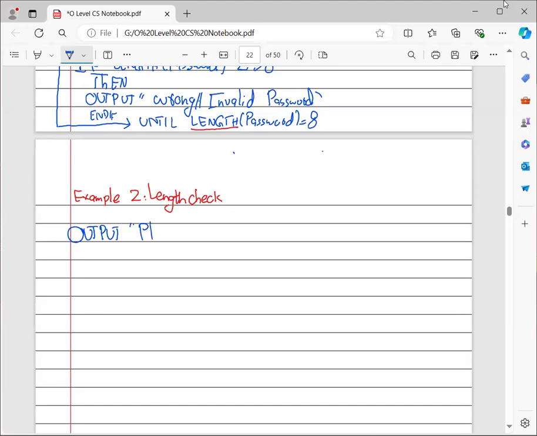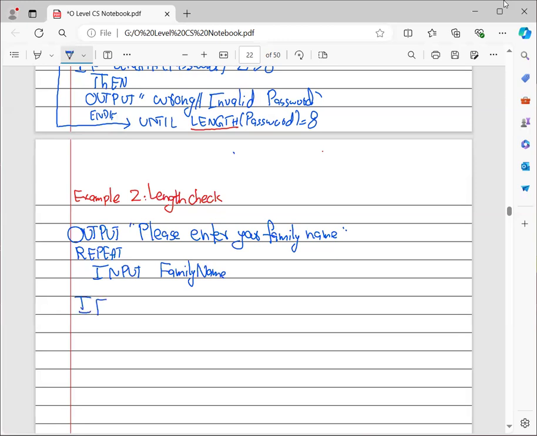Output, please enter your family name, and we have the loop right here. It's repeat, and then I can write input family name just after the loop.